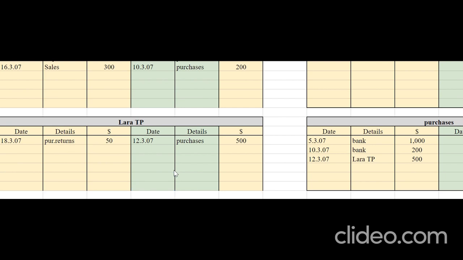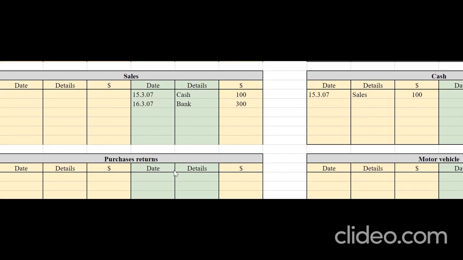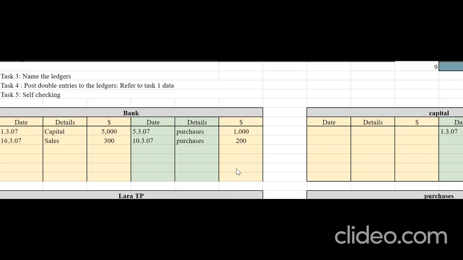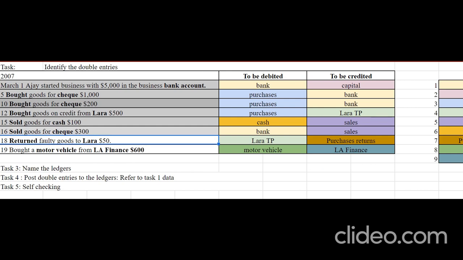Now show this impact in the purchases returns account, that too on the credit side. This occurred on 18/3/07, opposite account's name Lara TP and the amount 50. We are done with the transaction which occurred on 18th.